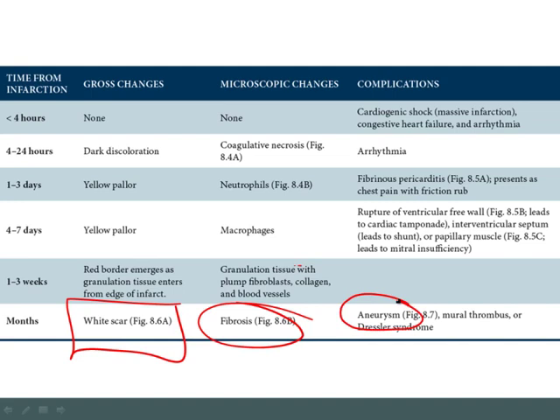Once you've got a scar, you're not going to have good movement of the wall. And in addition, if you have an aneurysm, that's only going to further complicate the fact that you're going to have stasis along that wall. So that's going to increase the risk of a mural thrombus, or a thrombus forming along the wall of the scar.